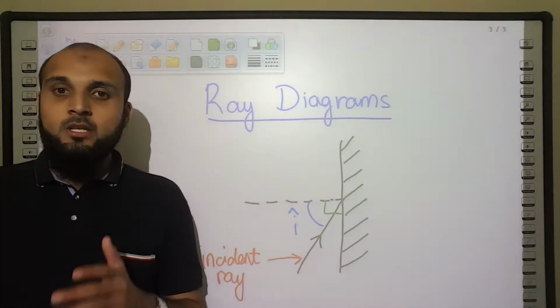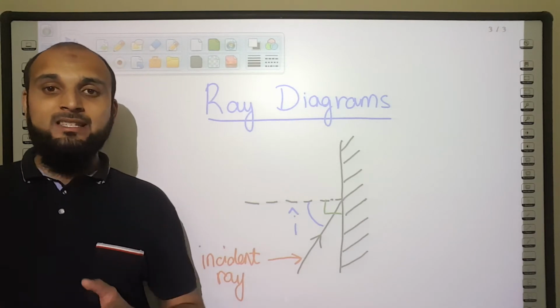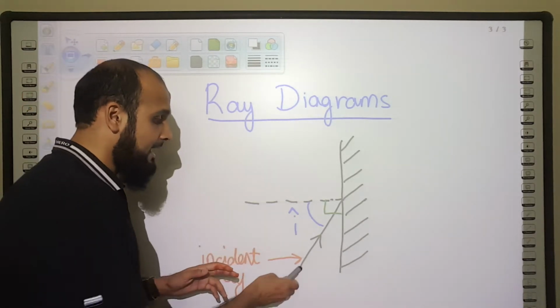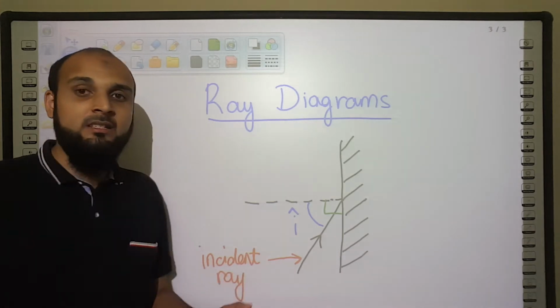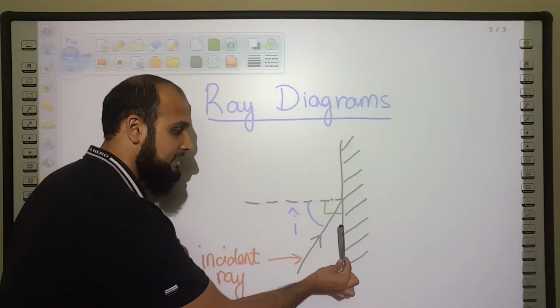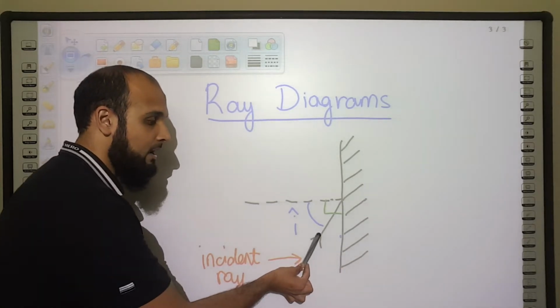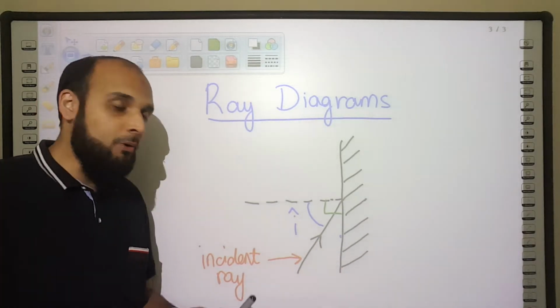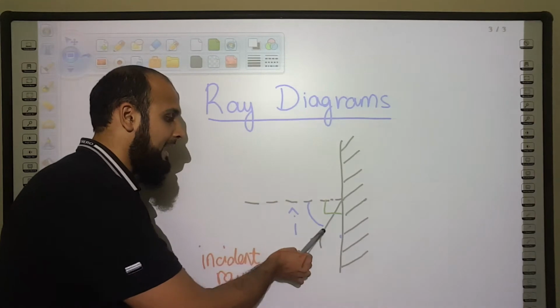And it's important to note that the angle of incidence is not the angle between the incident ray and the surface, right? So we're not interested in the angle between the surface and the incident ray, but rather we're interested in the angle between the normal and the incident ray.